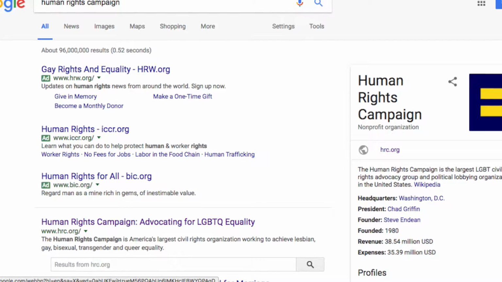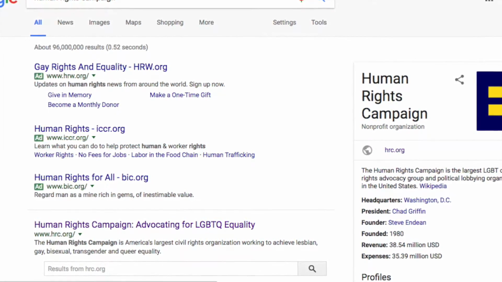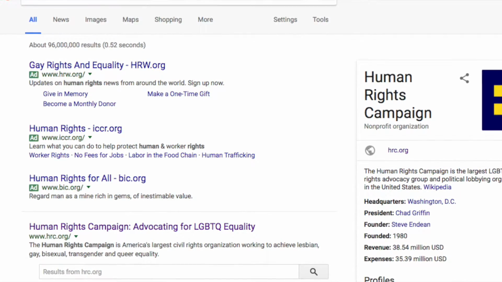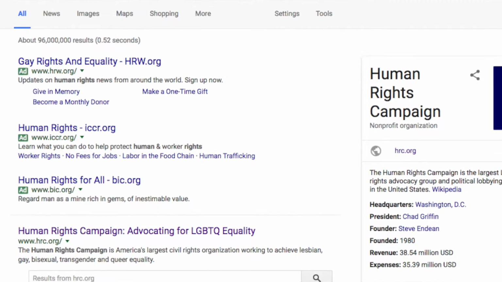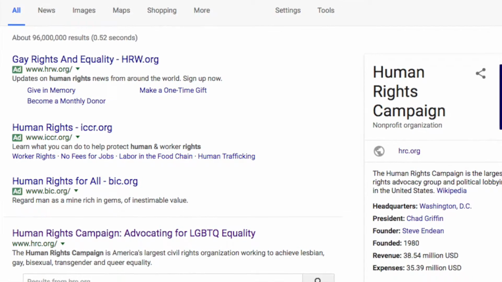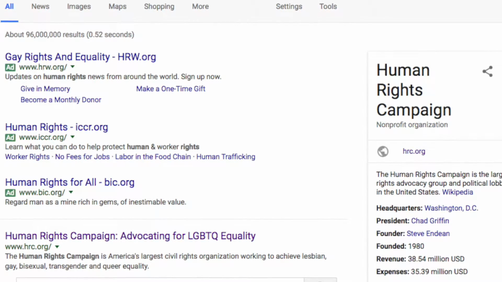On day 1, I googled the Human Rights Campaign only to notice that at the top left corner were human rights advertisements. On the right side of the homepage was a human rights Wikipedia profile, and towards the center were human rights related articles and news postings.